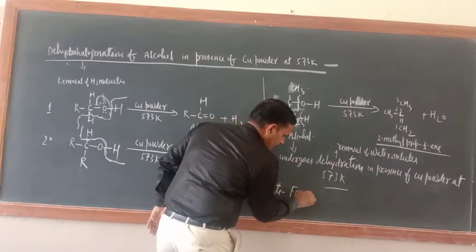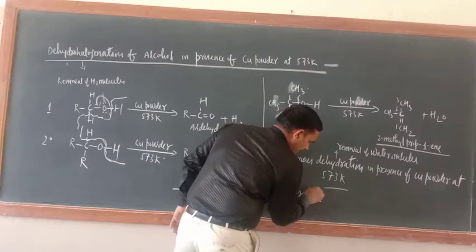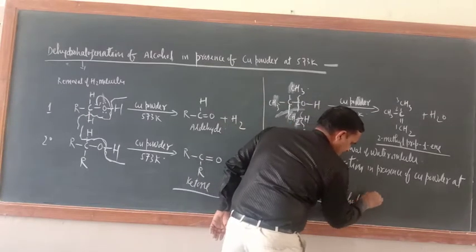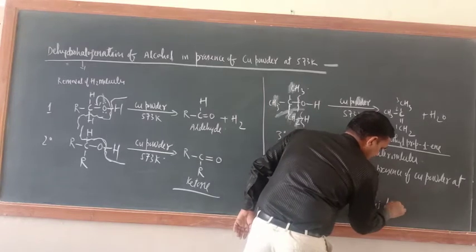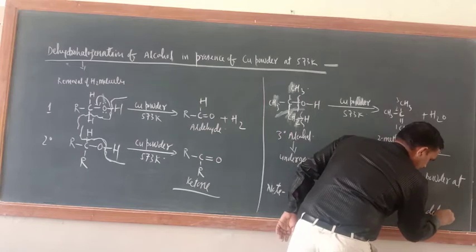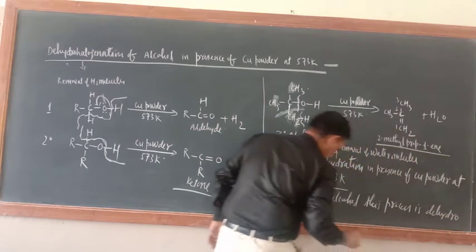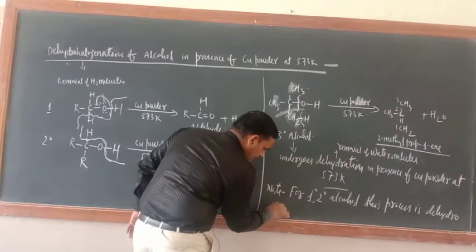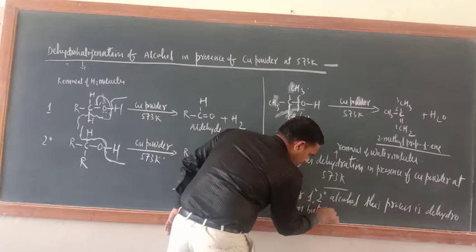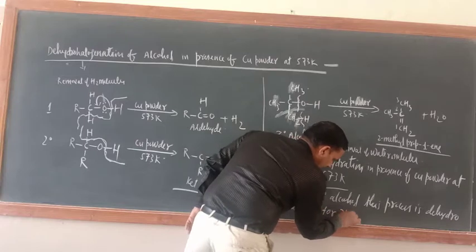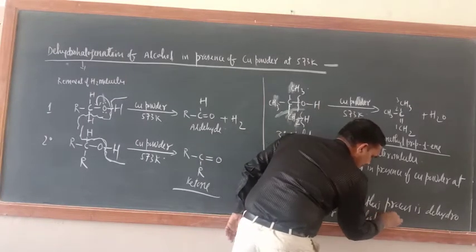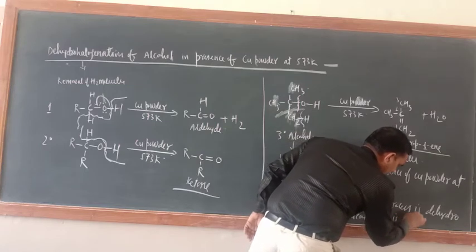For 1-degree, 2-degree alcohol, this process is dehydrogenation. But for 3-degree alcohol, it is dehydration.